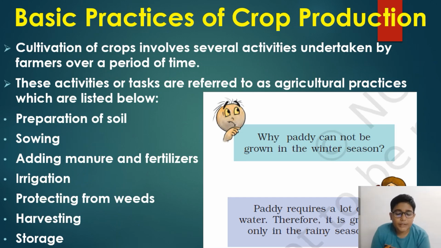So, basic practices of crop production. Cultivation of crops involves several activities undertaken by farmers over a period of time. Okay, so cultivation takes place over a period of time. If you see, farmers start cultivating the land months before, and they get the crop after months. So cultivation involves several activities and it takes time. We are going to read these activities.